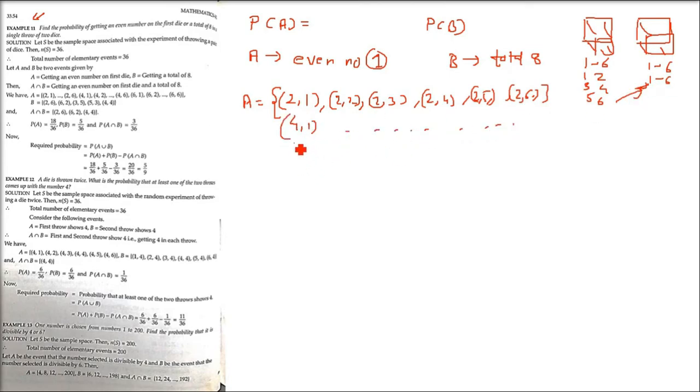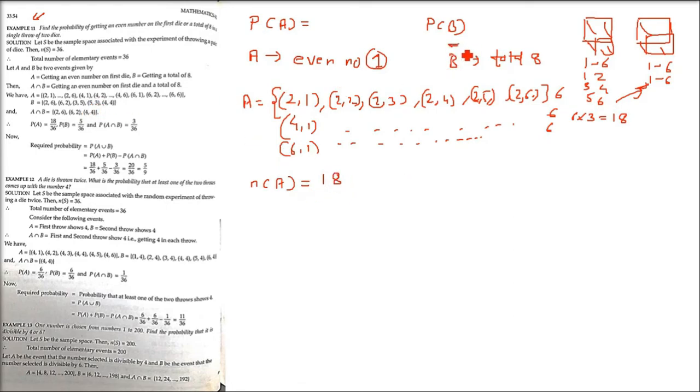Next one is, you will not take 3 because the first cannot contain odd. So 4 1 till 4 6. Again, you will not take 5. Only 6 can come in the first one. 6 1 till 6 6. So these are 6, these are 6, these are 6. 6 into 3 is 18. So the total number of elementary events in A, n(A), number of elements in A, is going to be 18.